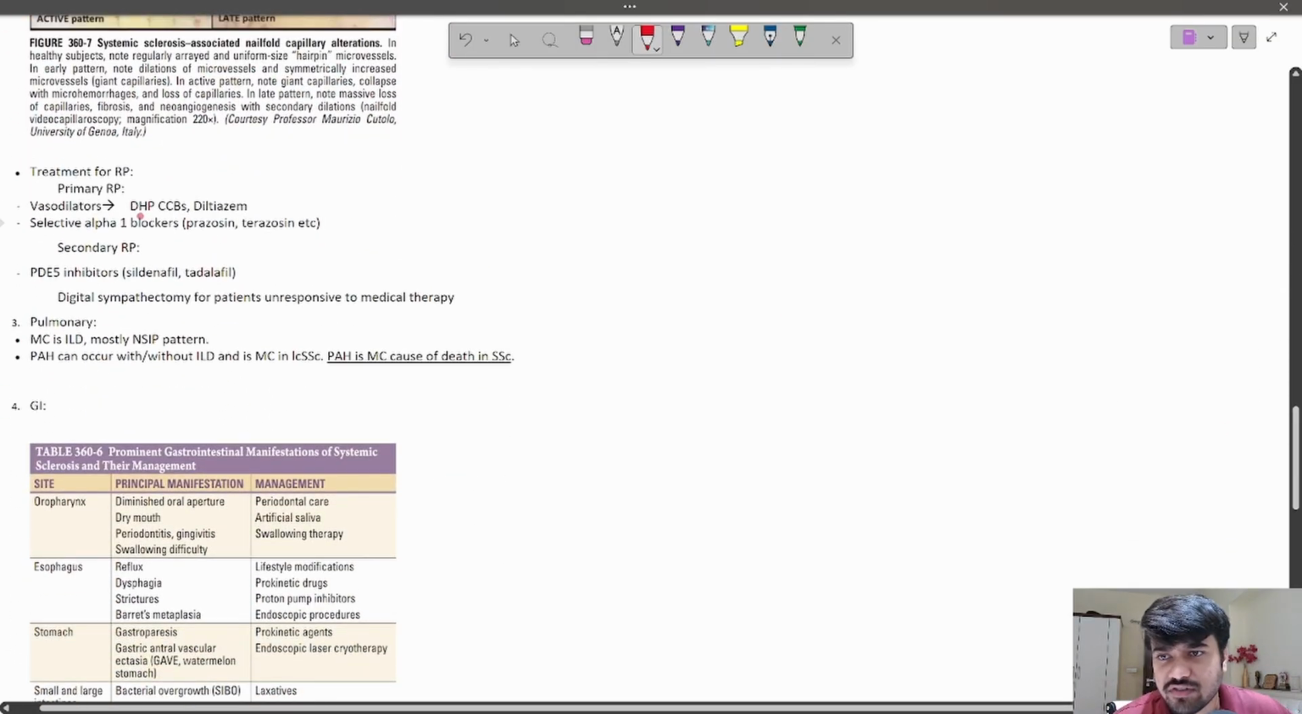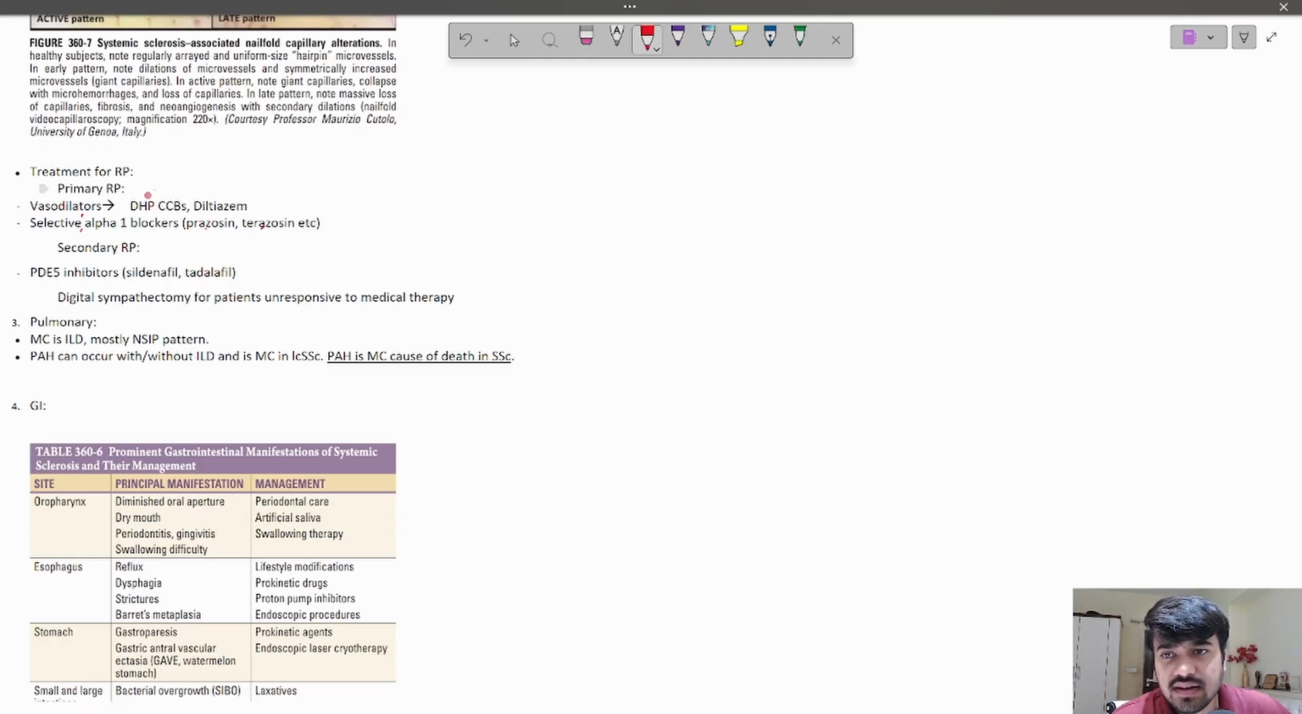Then treatment for Raynaud's phenomenon. For primary Raynaud's phenomenon we can use vasodilators or alpha blockers like prazosin, terazosin, and vasodilators we have DHP, dihydropyridine calcium channel blockers, diltiazem. Then in secondary Raynaud's phenomenon you can have PDE5 inhibitors like sildenafil, tadalafil. Finally, if the patient is unresponsive to medical therapy, we go for digital sympathectomy, basically removal of the sympathetic nerve supply of the digits, right? So this completes the Raynaud's phenomenon for us.